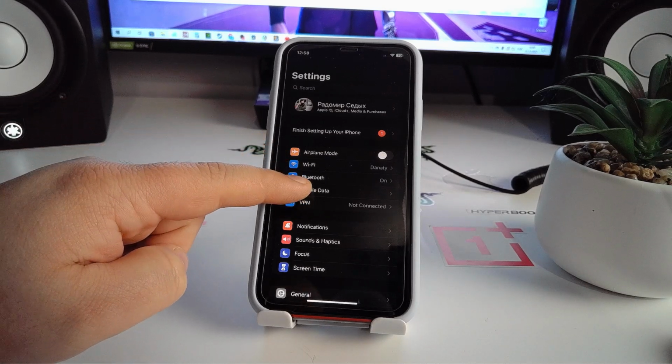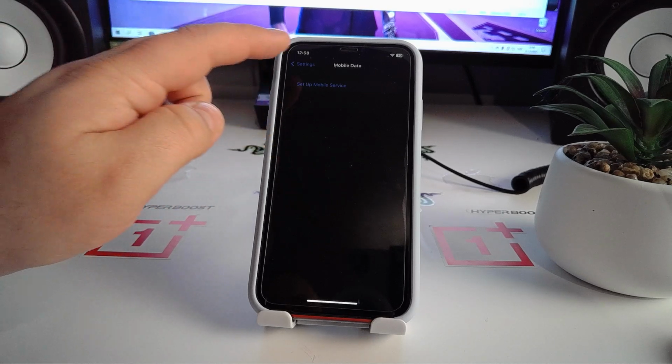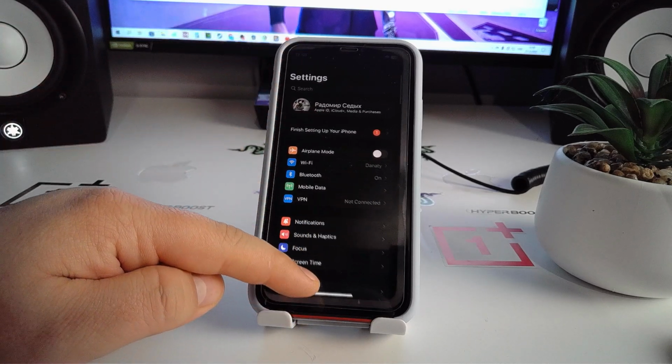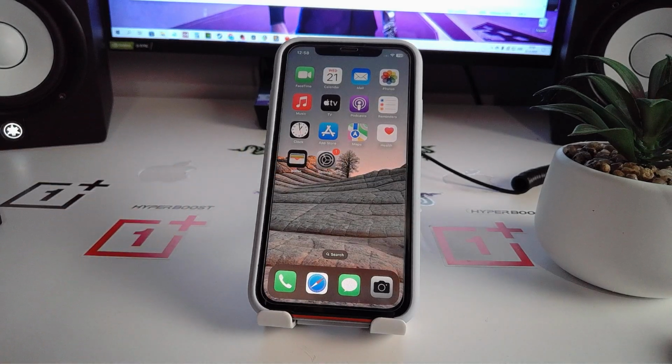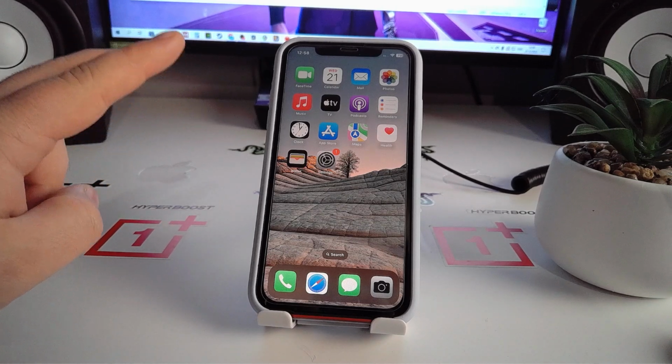And we go mobile data and turn off and turn on mobile data, activate this function. Okay, now we go home and now I show you way number 2 how to fix this problem.